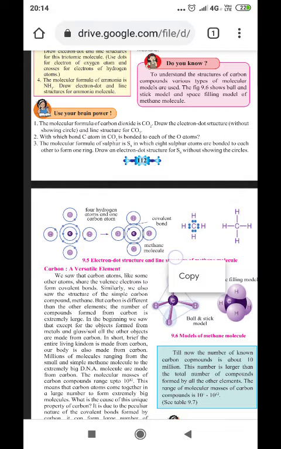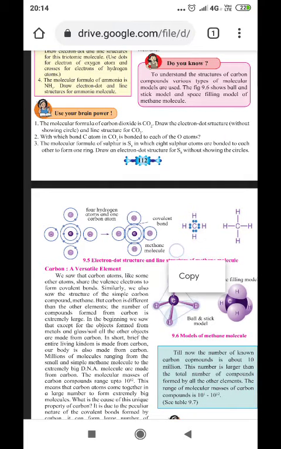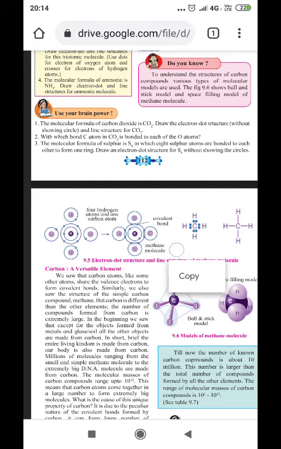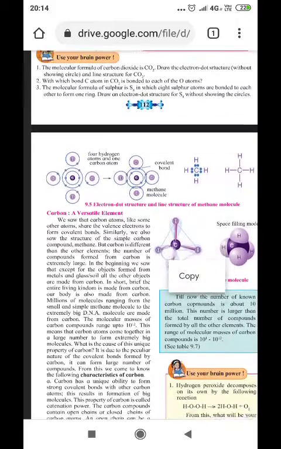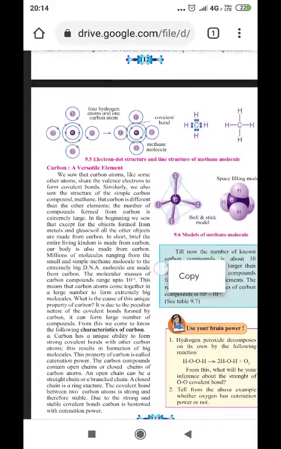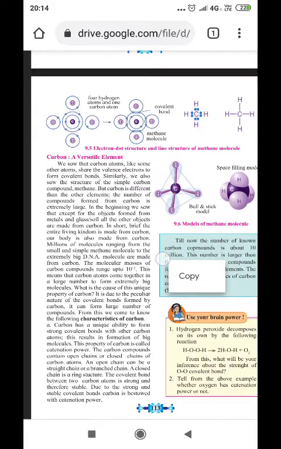The molecular formula of sulfur is S8, in which 8 sulfur atoms are bonded to each other to form one ring. Draw an electron dot structure of S8 without showing the circles. So a ring-like or crown-like structure will be formed, that we can try. Here is figure 9.5, the electron dot structure explaining the structure of the methane molecule.